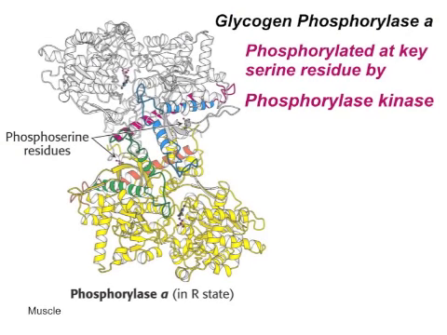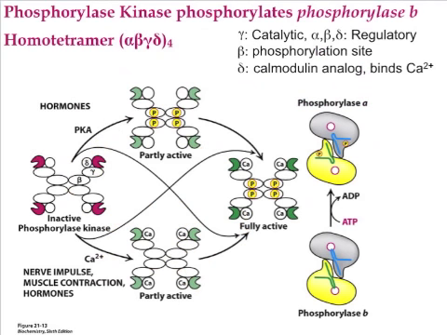Now the phosphorylation of glycogen phosphorylase happens by way of glycogen phosphorylase kinase. So far we know that glycogen phosphorylase is regulated by phosphorylation, such that when phosphorylated, phosphorylase B is turned into phosphorylase A, which is the more active conformation. But what phosphorylates this enzyme? Well, that is phosphorylase kinase, that's shown here.